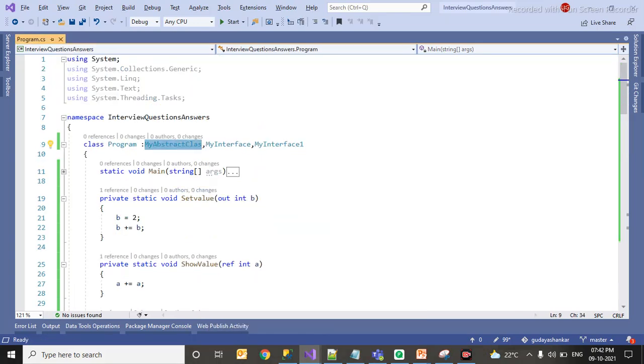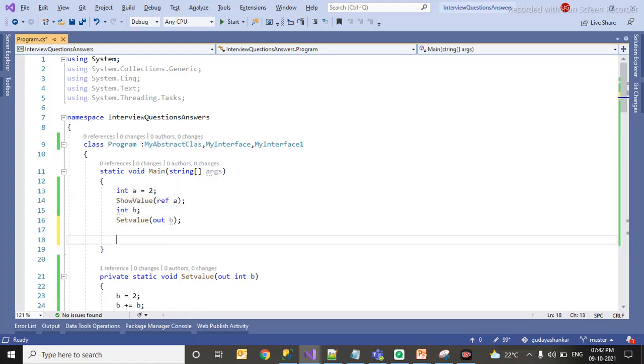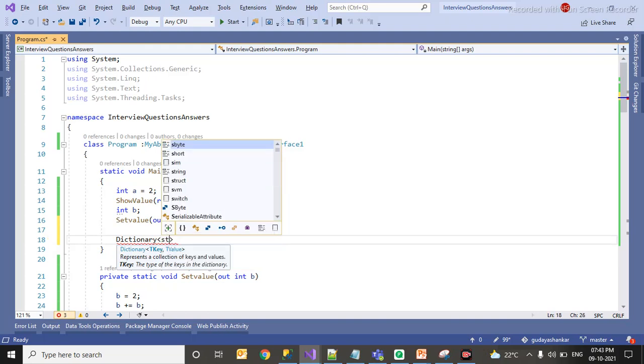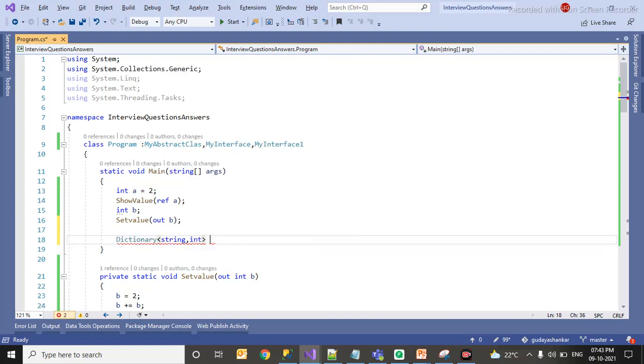So let me create an example of dictionary here. Dictionary of TKey, TValue. As I said, you remember generic methods, so same thing here. Here I am going to give string comma int. My dictionary is equal to new Dictionary of string, int.